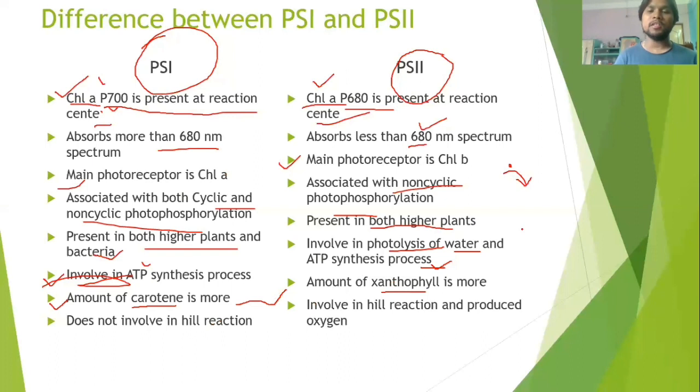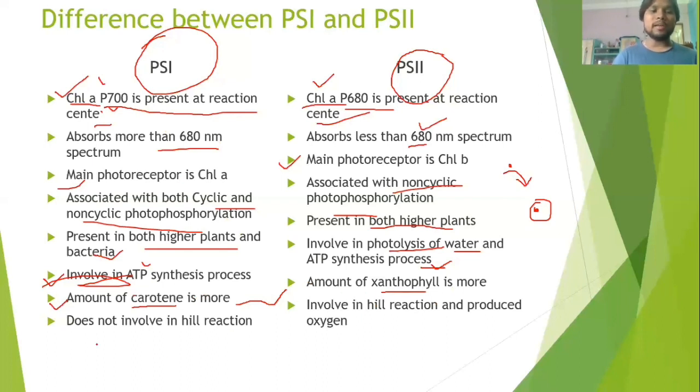In high intensity of light, reactive oxygen species get generated, which can destroy the chlorophylls. So carotene and xanthophyll save the chlorophylls by receiving the higher intensity of light in the photosynthesis process. That is the function of carotenes and xanthophyll. They are also photoreceptors.